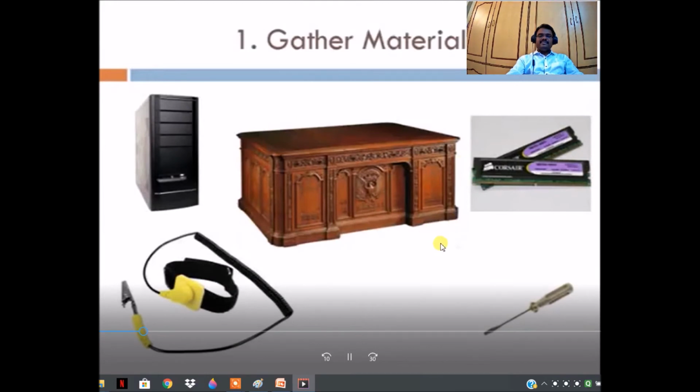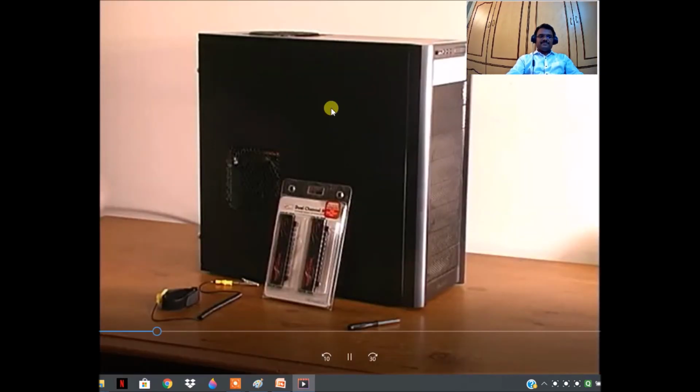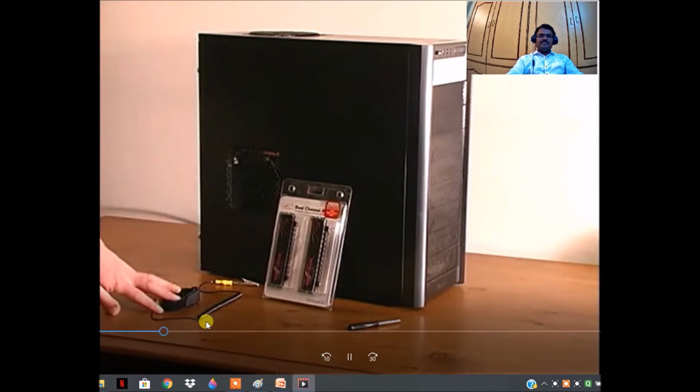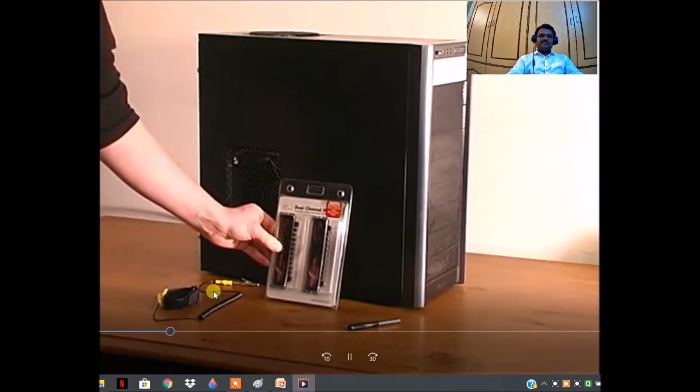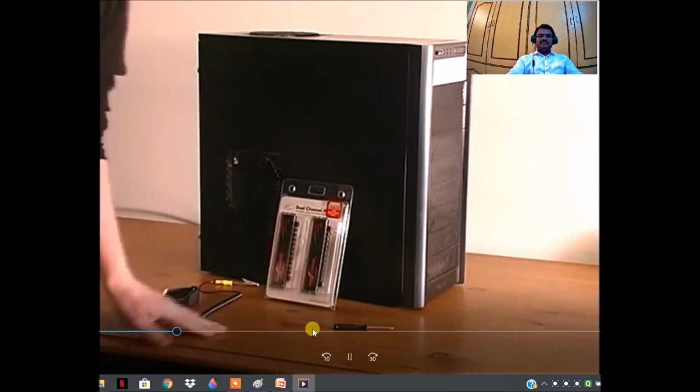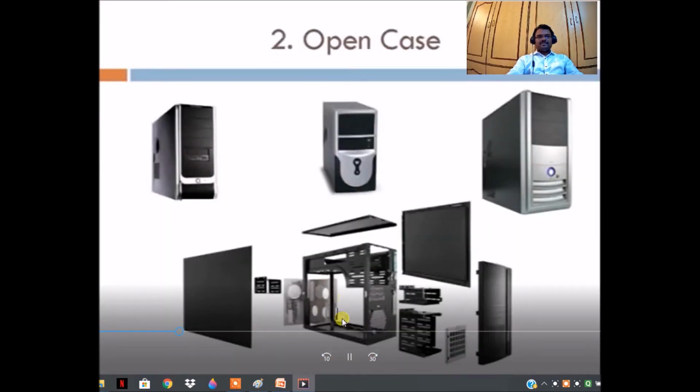So, gathering the materials: this is the workbench, and the required RAM, screwdriver, and wristband, and this is the computer case. This is the one where we have to install and upgrade. The electrostatic wristband discharges static electricity from the human being. These are the RAM slots, and this is the screwdriver.